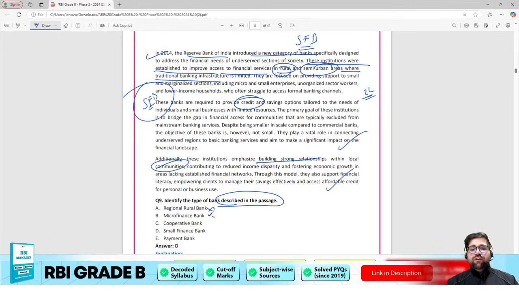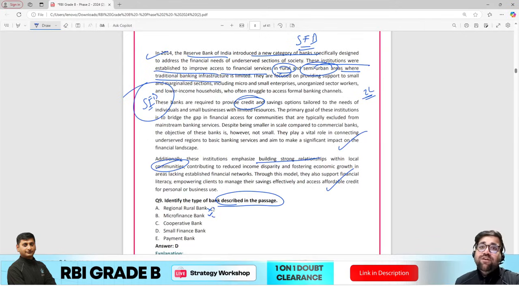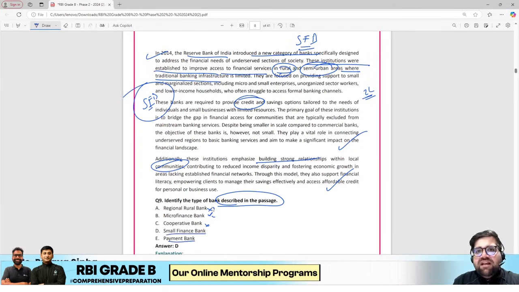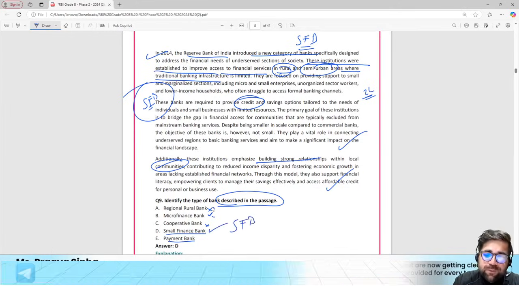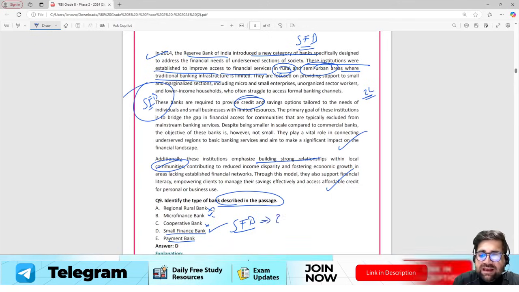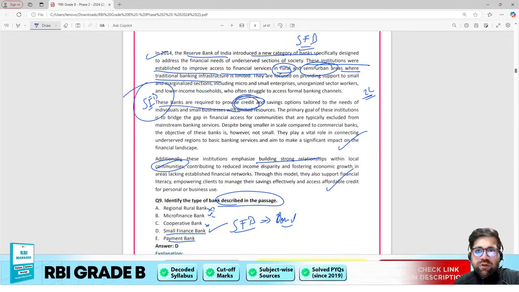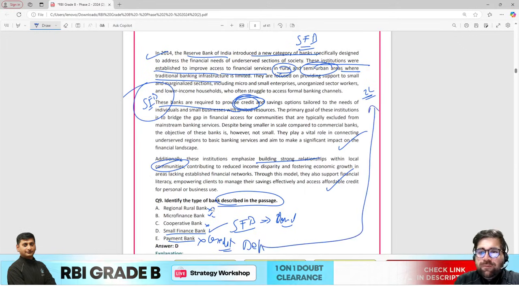Microfinance institutions are there which act as NBFCs. We don't have any microfinance banks per se. Cooperative banks, again very old. When it comes to small finance banks and payment banks, yes, these can be the 2 probable answers, but the correct answer will be small finance bank, because they can lend, and it is clearly mentioned in the second passage. These banks provide credit. Credit means what? To provide loans. Okay, payment banks cannot provide you credit at this particular juncture. They can only accept deposits up to 2 lakh rupees.